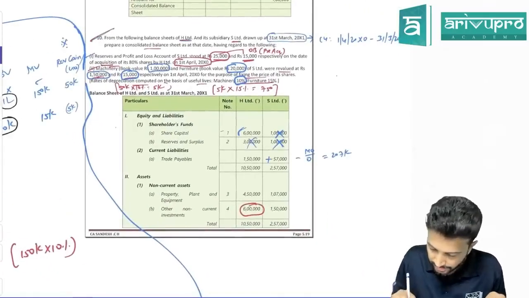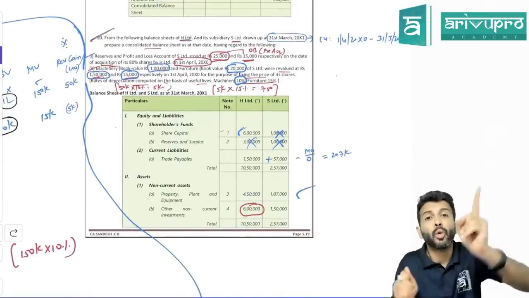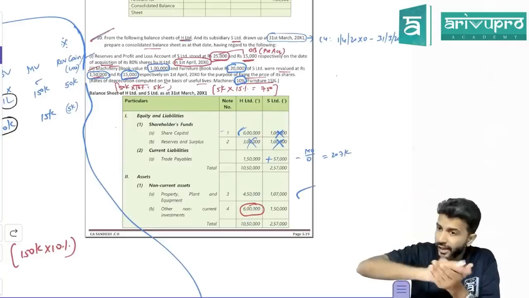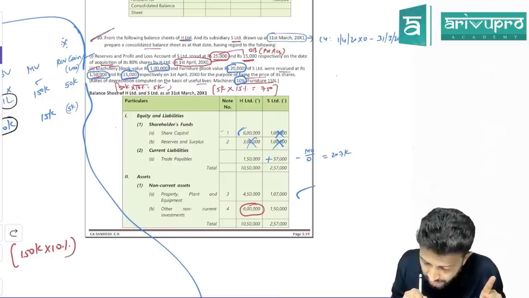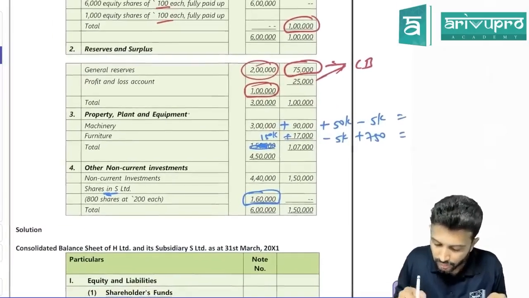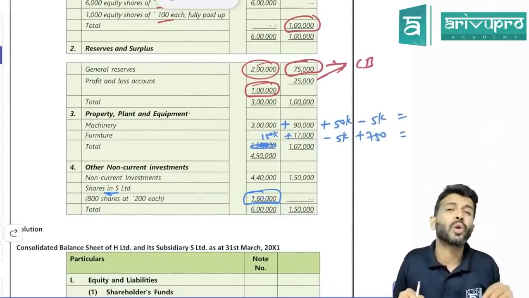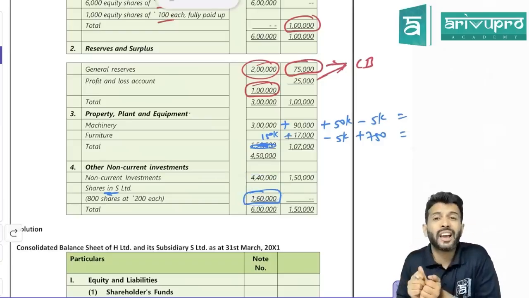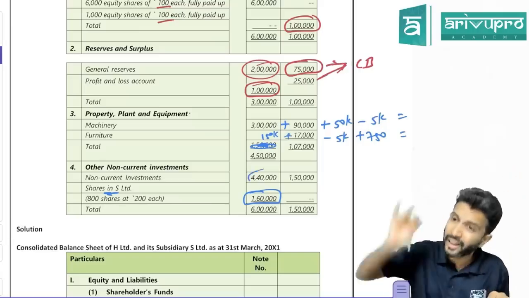Next is investment. Investment will not come, sir. Whose investment will not come? Investment made by holding company in subsidiary company. Only that will not come. But always check, have they prepared any working note for investment? Yes, working note number 4. What are they telling? So total investment for holding company is how much? 6 lakh. Did the holding company invest the entire 6 lakh in the subsidiary company, or only 160? Out of 6 lakh investment, only 160 is invested in the subsidiary company. 440 is in other investment.